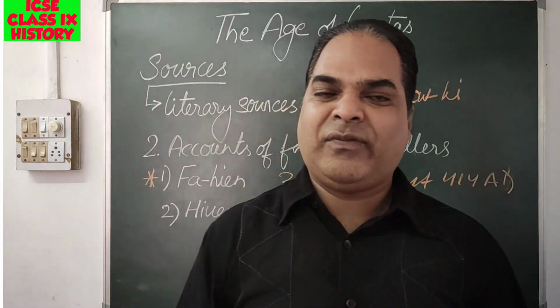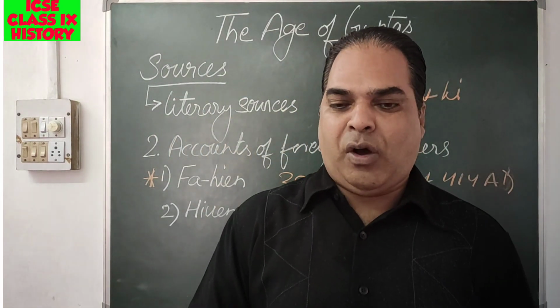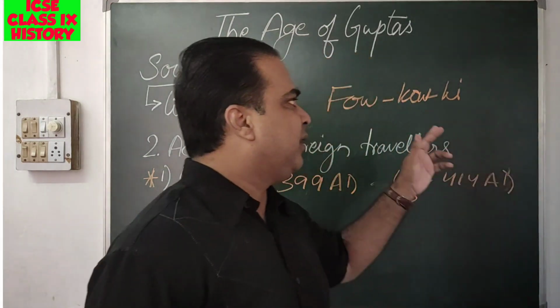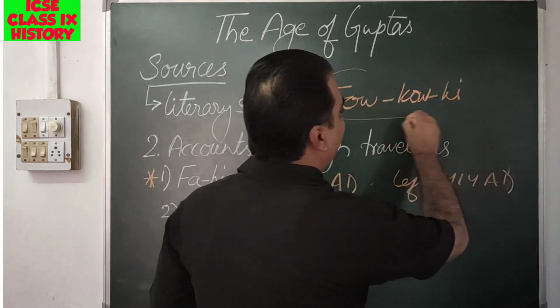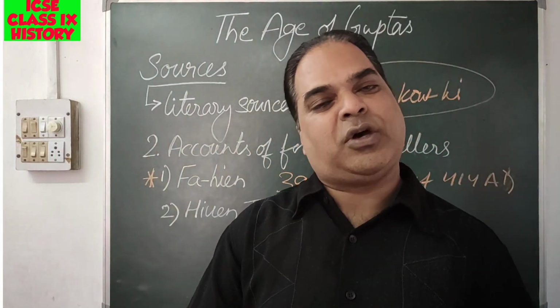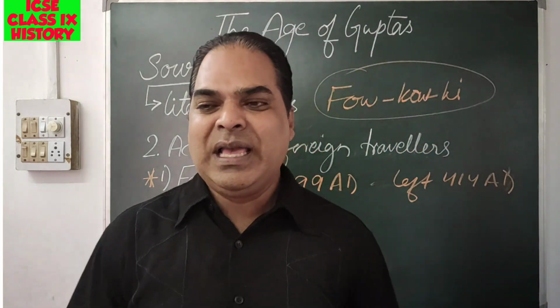Fa-hien's account of his stay in India is recorded in this book, which is a very important source of information about the Gupta period.